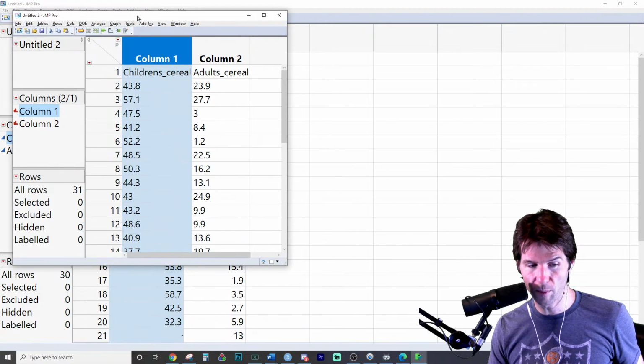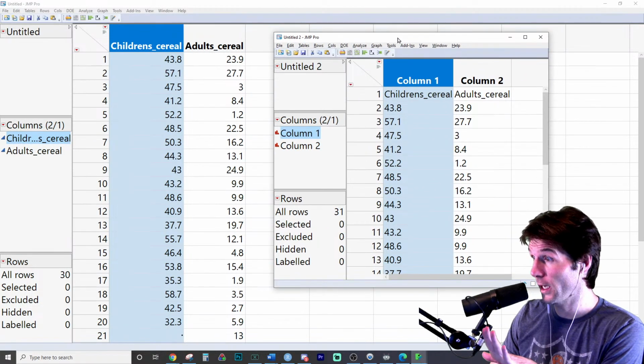So it should look blue. If it looks blue, you're fine. If it looks red, there's an error.